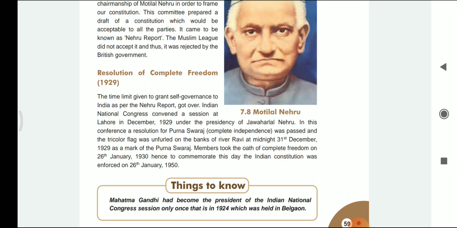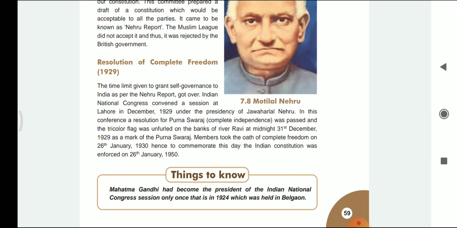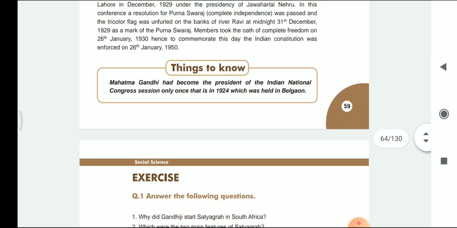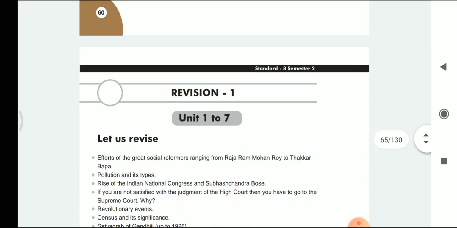In this conference, a resolution of complete Swaraj was passed, and hence at the midnight of 31st December 1929, a tricolour flag was unfurled on the banks of river Ravi. The people took the oath on 26 January, and hence the Indian Constitution was also enforced on 26 January 1950. Mahatma Gandhi had become the president of the Indian National Congress only once, that is in 1924, which was held in Belagavi. So, my dear students, here we are at the end of today's chapter.